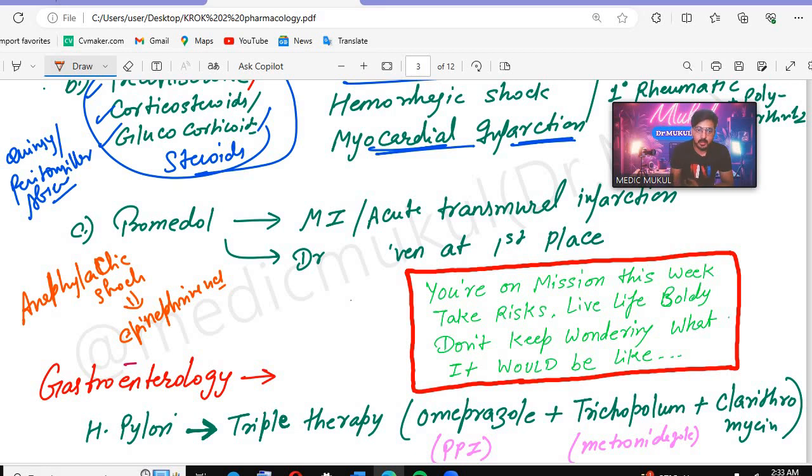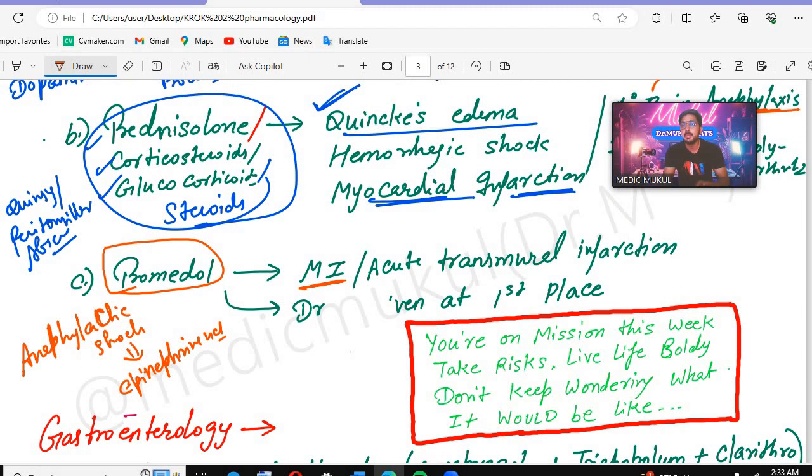Remember, promidol is used in case of MI or acute transmural infarction. If it is transmural, that means it is talking about the STEMI, the ST elevation MI. That is the transmural infarction. If it is subendocardial, that will be the NSTEMI. So in which condition will we give it? In acute transmural infarction or the STEMI.